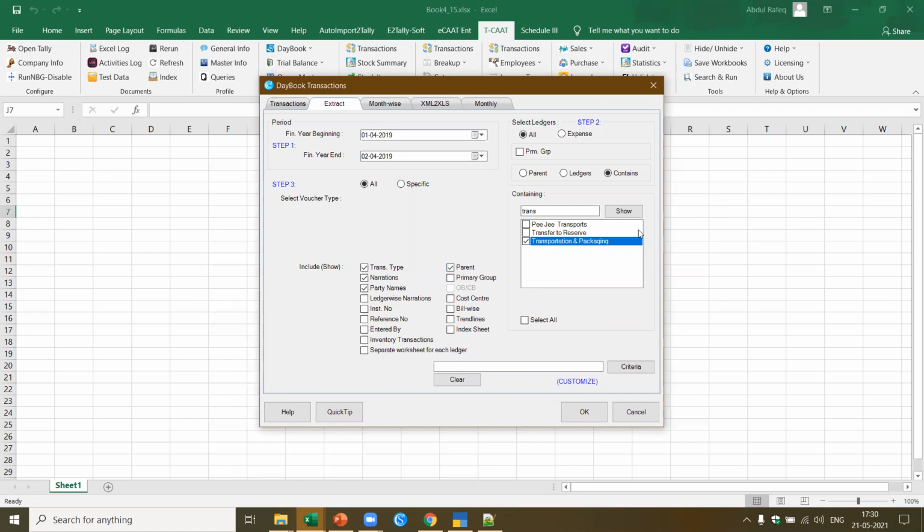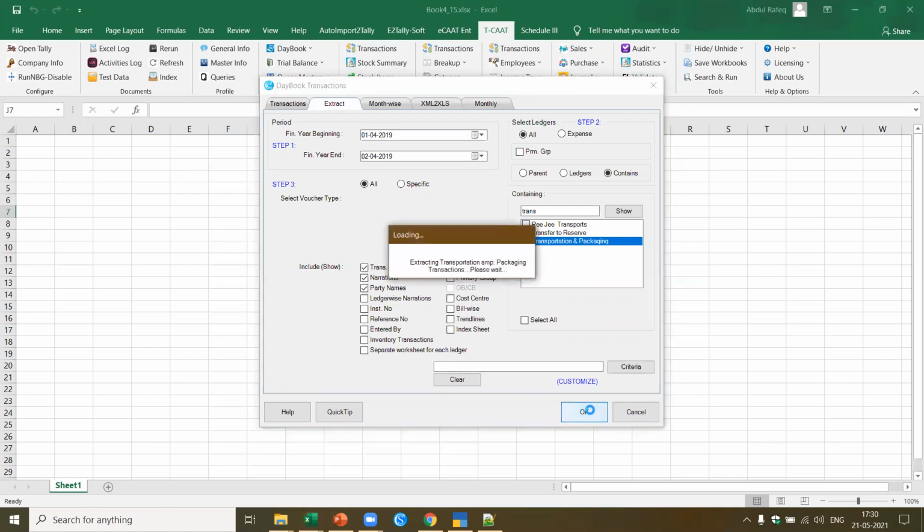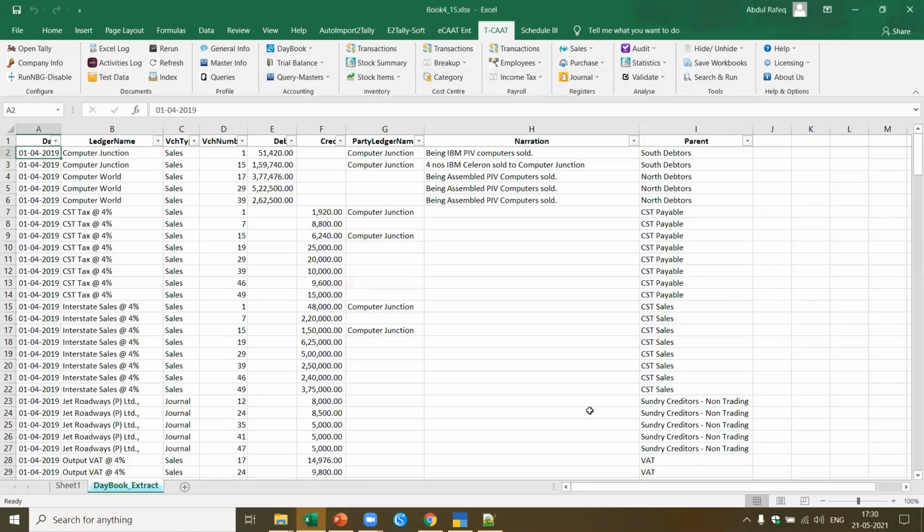So if you see, when I take the ledger, it has got only the ledger name. I also want to analyze to which parent it belongs. I can also combine. This will take a little time because it has to link with the masters. As the transactions are not many, I'm just doing it. Now here, if you see in transportation and packaging, I'll also be able to know for all the transactions what the parent is under which it has come.